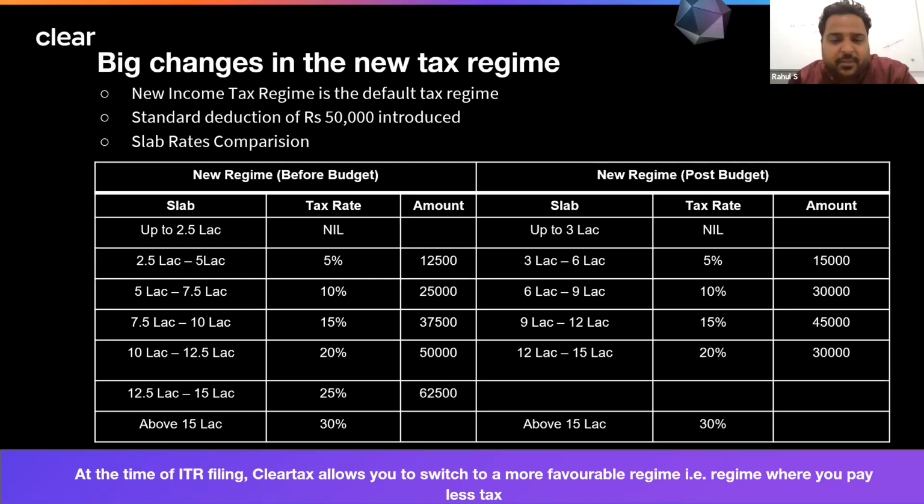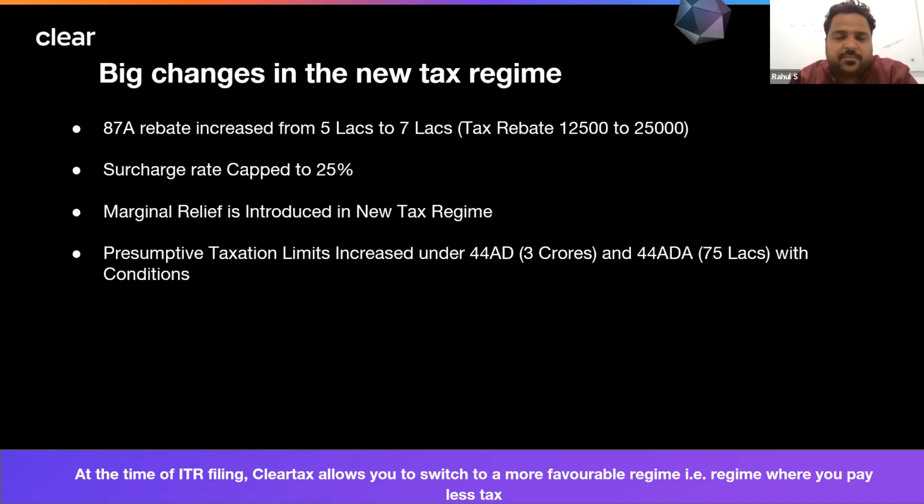It will be actually beneficial because if we compare previously, if your income was up to 15 lakh, the tax was 25%. But now it has been reduced to 20% only. So those people who are opting for new tax regime, they can choose the option of new tax regime only because it will be beneficial. But if you have investments, then old tax regime will be beneficial.